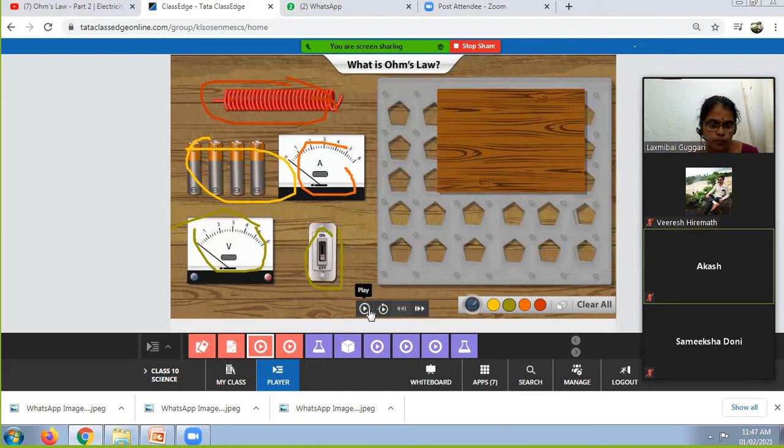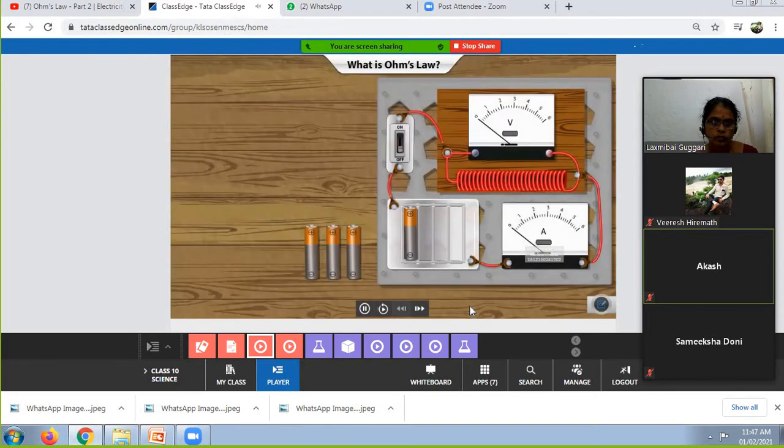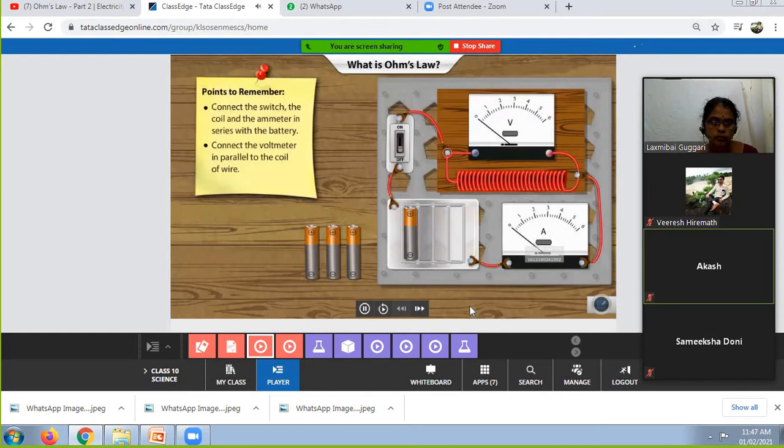Very good. Experiment. You'll need a thick coil of wire, 4 electric cells, an ammeter, a voltmeter, and a switch to control the circuit. Samiksha, read what is given in the point to remember.